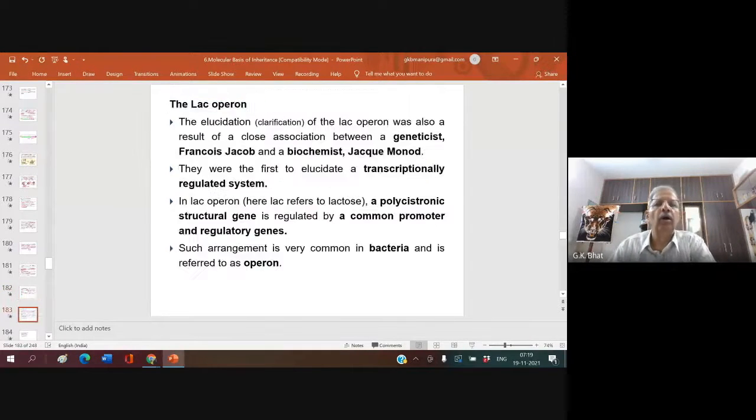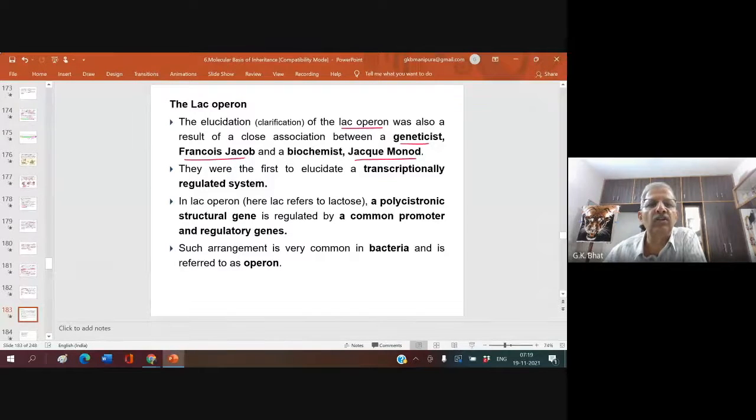Okay. Now, Lac-Operon. I shall tell the gist here. The elucidation of the Lac-Operon was a result of close association between a geneticist, Francois Jacob, and a biochemist, Jacques Monod. So we say that it is the Jacob and Monod model.